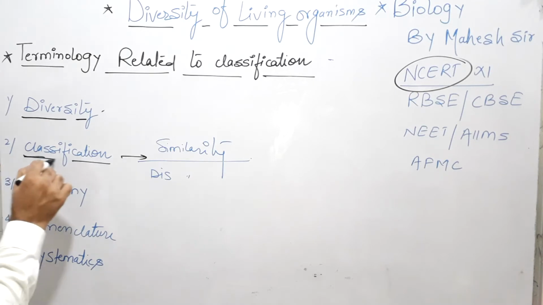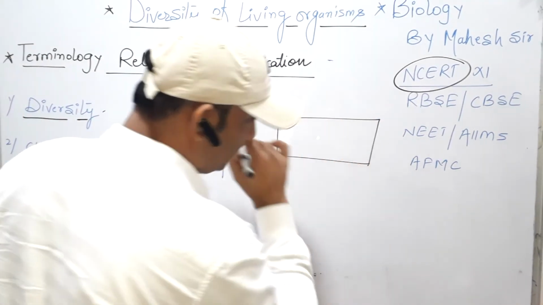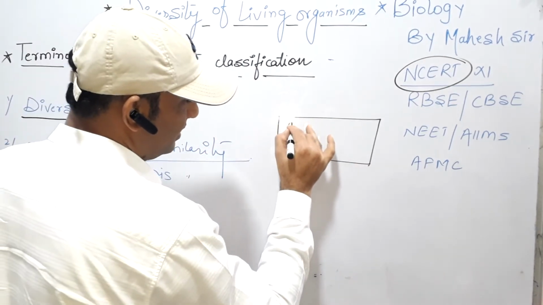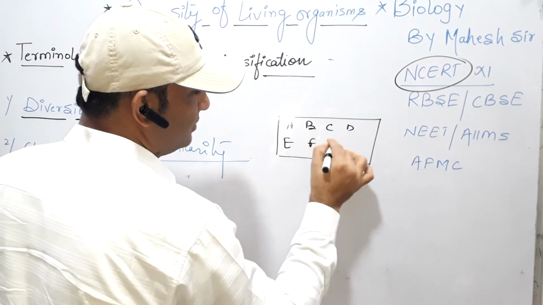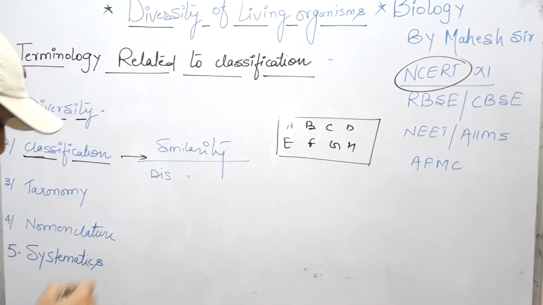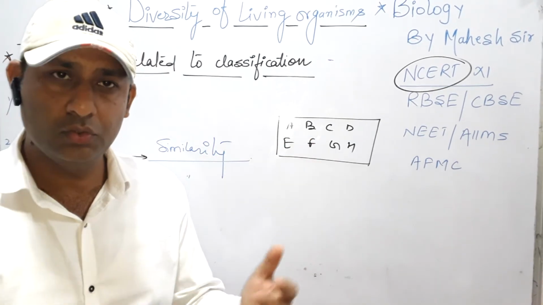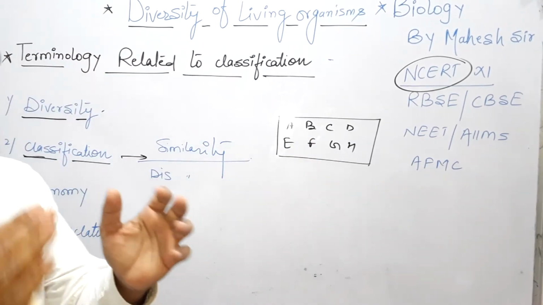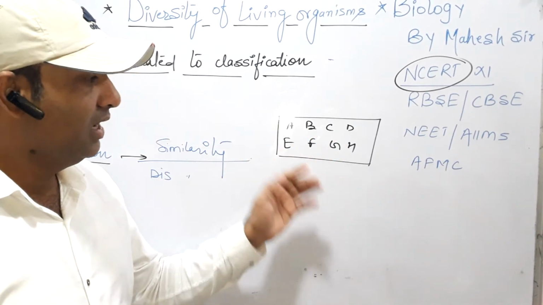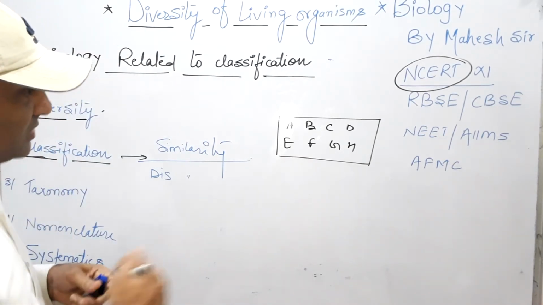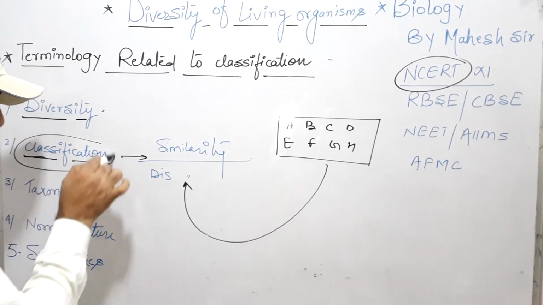The reason is that in diversity, different types of organisms are present: A species, B species, C, D, then E, F, G, H. All species are impossible to understand, categorize or know their features without systematic arrangement. So taxonomists arrange all these organisms in a systematic manner on the basis of similarities and dissimilarities. That process is called classification.